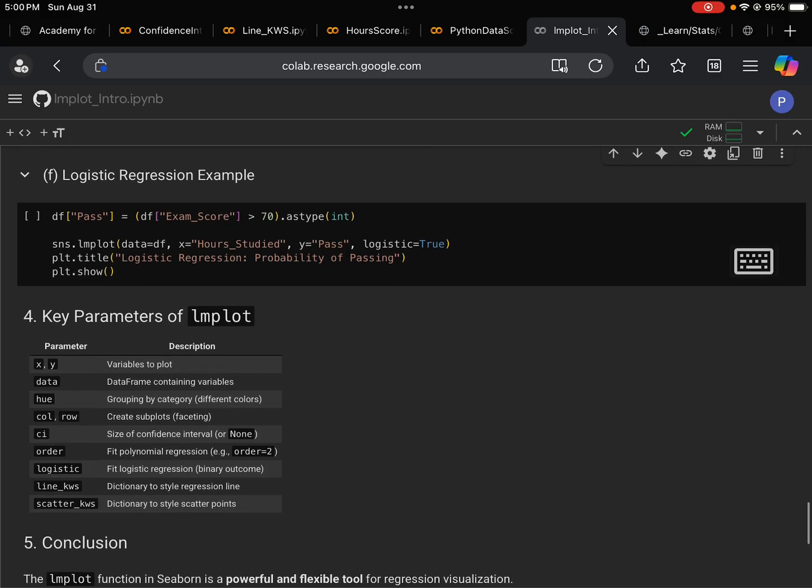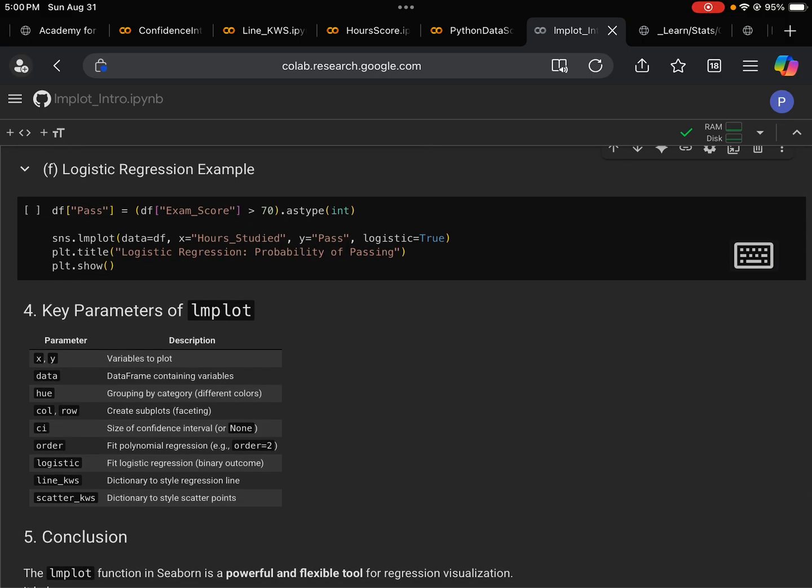Next, we can do logistic regression. It's quite interesting. Sometimes we are only interested in the binary outcome. So the way for us to do that is to introduce a new column that's pass.